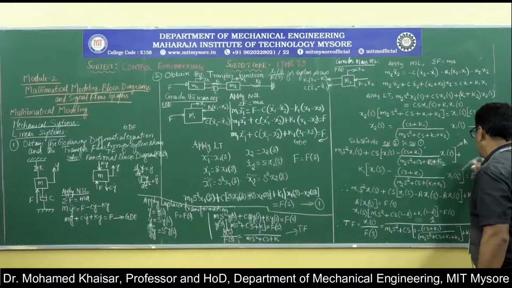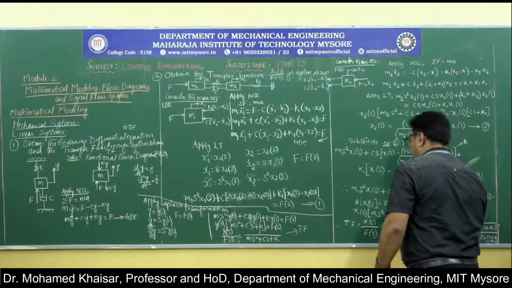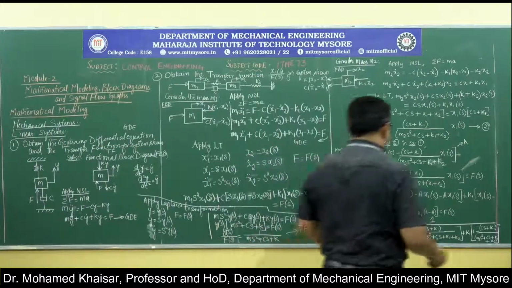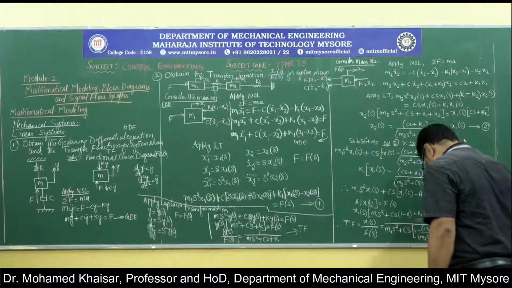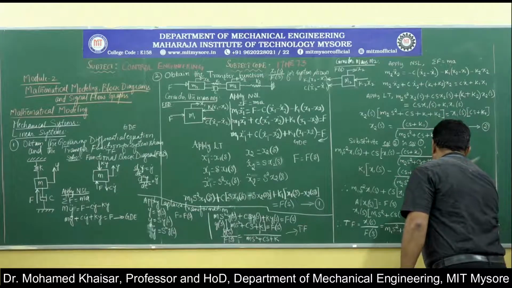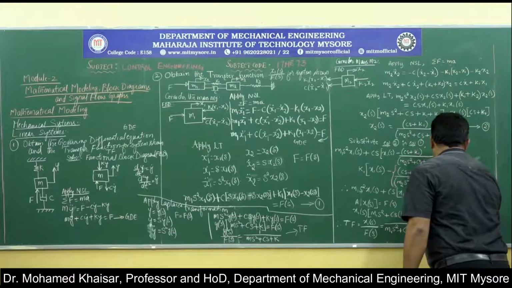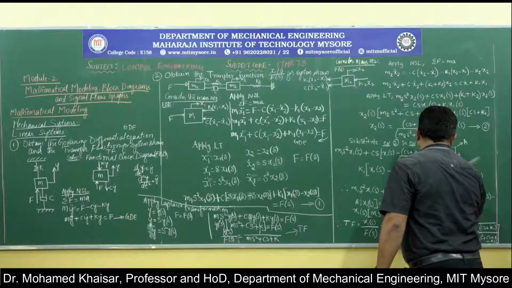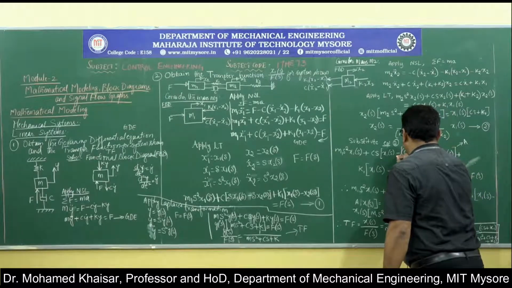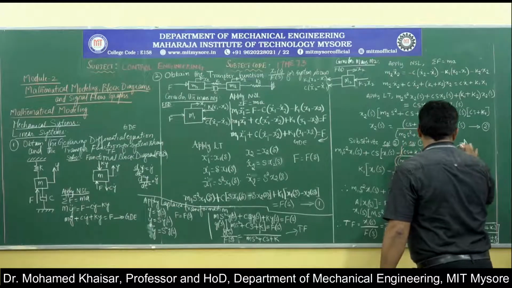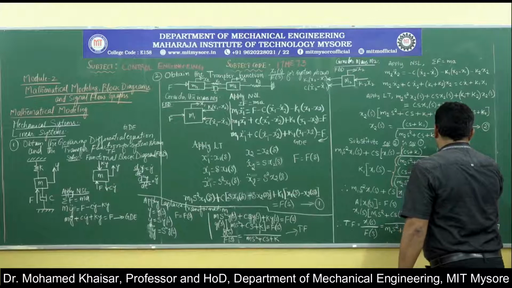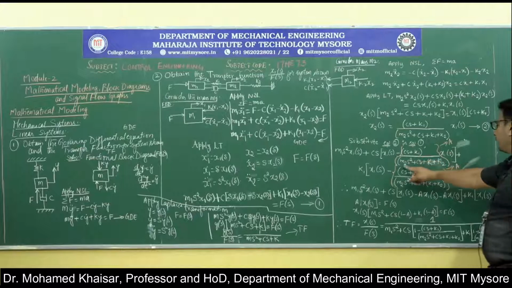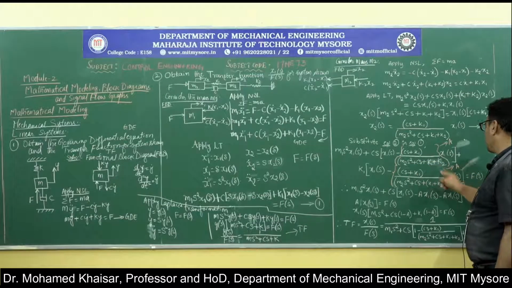Just a correction. Both are the same: Cs plus K2, Cs plus K1, divided by M2 s square plus Cs plus K1 plus K2, the same thing.